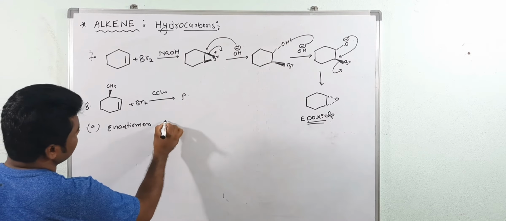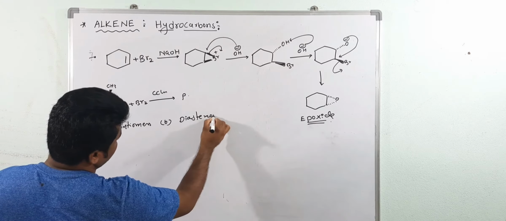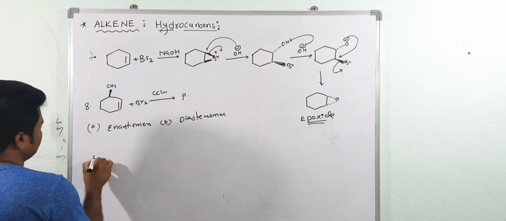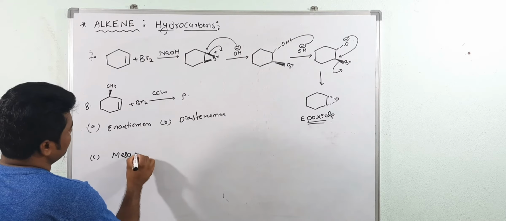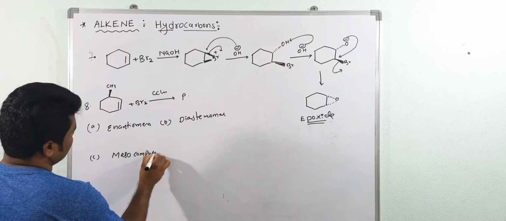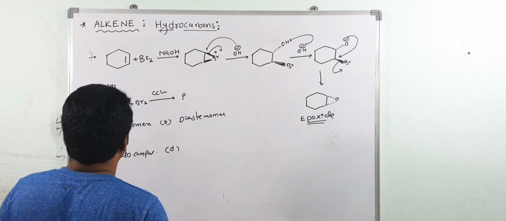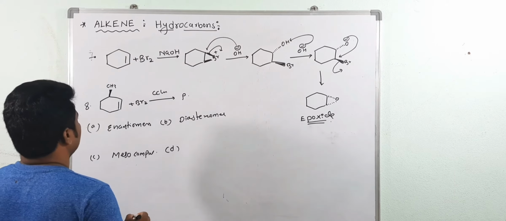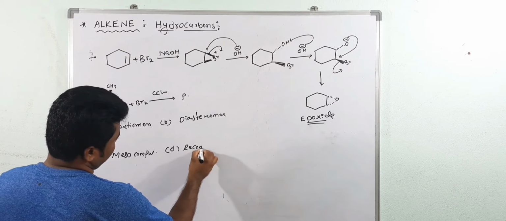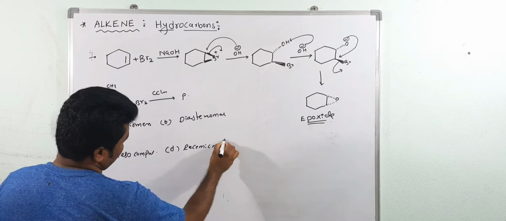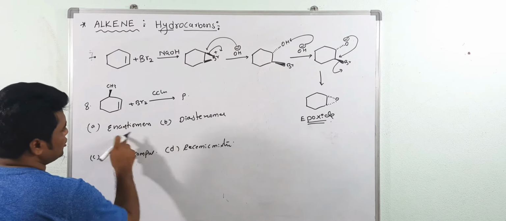A, enantiomers. B, diastereomers. Then C, meso compound. Then D, racemic mixture. Okay, this is a racemic mixture, and enantiomer is the same.